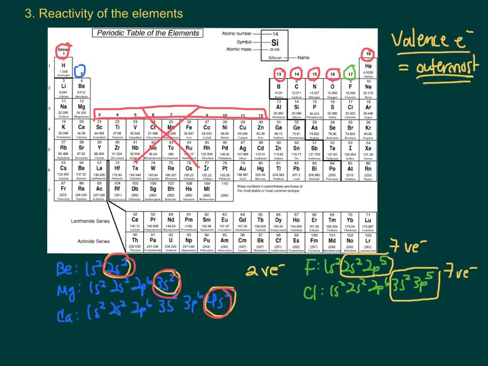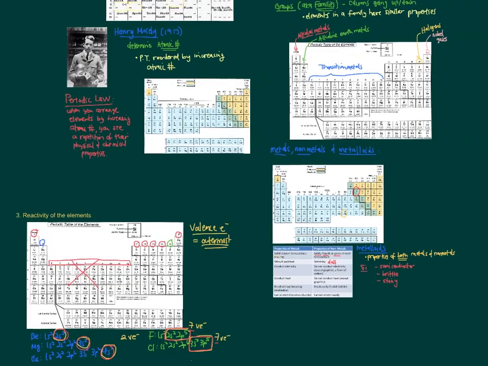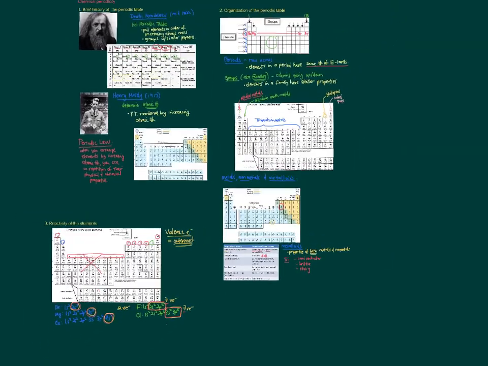Group 13 is where things get a little bit funky. Group 13, they all have 3 valence electrons. Group 14, they all have 4 valence electrons. Group 15 all have 5 valence electrons. Group 16 all have 6 valence electrons. And as you saw over here, group 17, the halogens, they all have 7 valence electrons. So how many valence electrons do you think are in the noble gases, group 18? Hopefully you said 8 valence electrons. So that concludes my video on chemical periodicity.